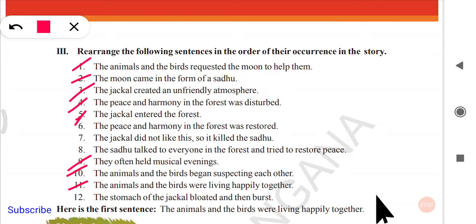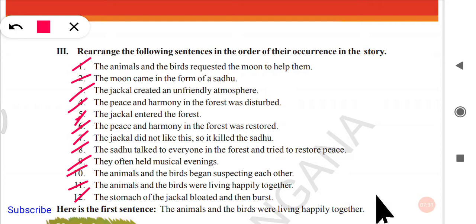The Sadhu talked to everyone in the forest and tried to restore peace. Next one is eighth. After that, the jackal did not like this. Seventh one, the jackal did not like this, so it killed the Sadhu. Next, 12th one, the stomach of the jackal bloated and then burst, and finally the peace and harmony in the forest was restored. All the happiness of the jungle came back.